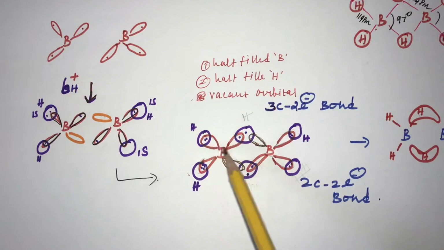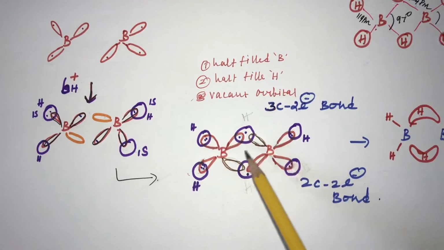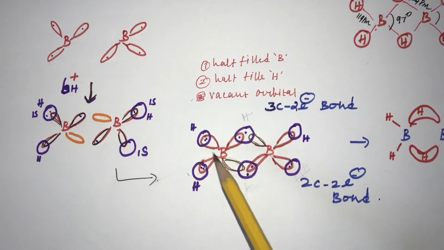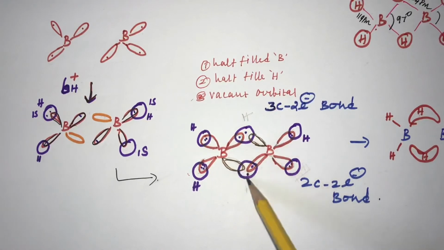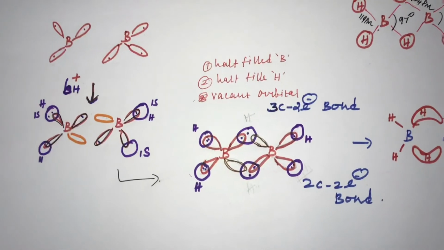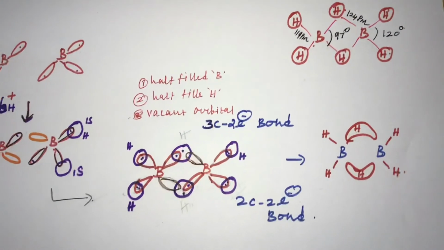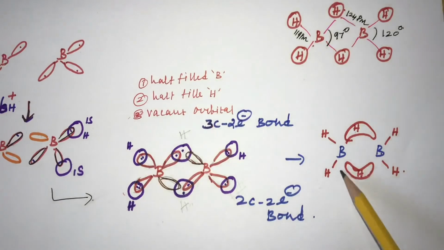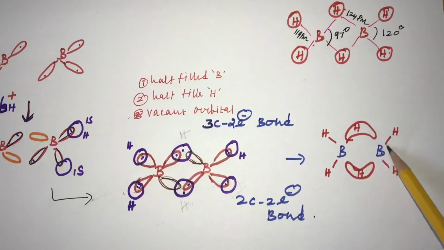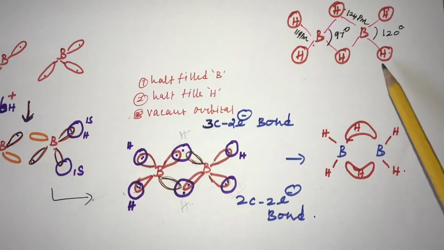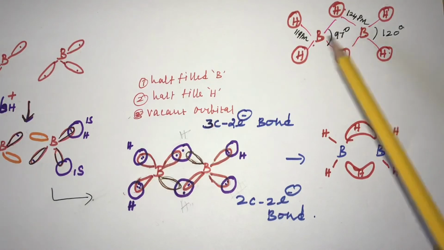So in diborane, B2H6, on either side there are 4 terminal boron-hydrogen bonds, and in the center the boron-hydrogen bridged bonds are present. The bridged bond type is also called a banana bond, as it covers both sides, the vacant and half-filled orbitals on either side of the boron with hydrogen. Here the bridged bond angle is 97 degrees.